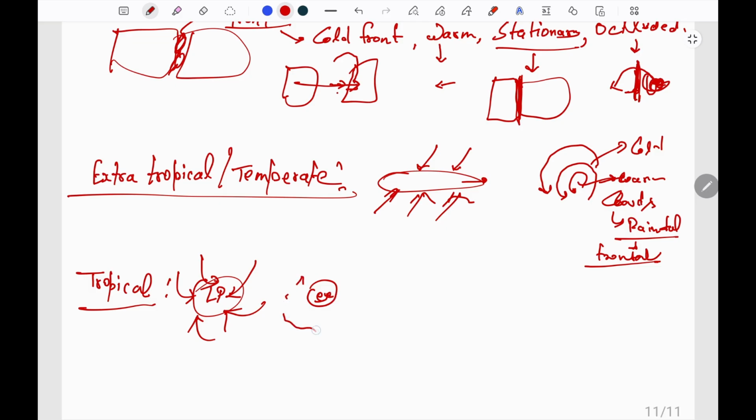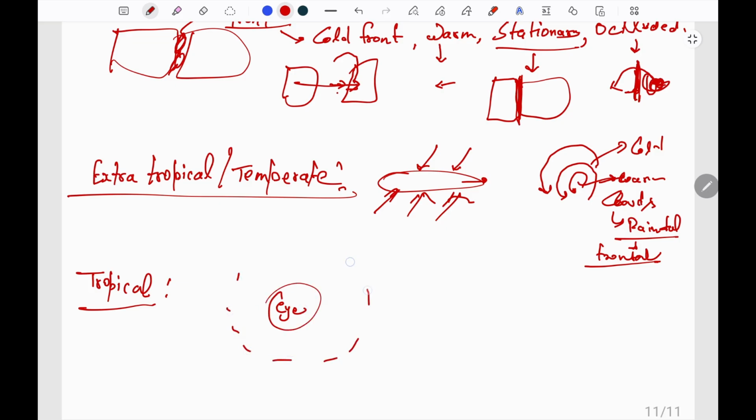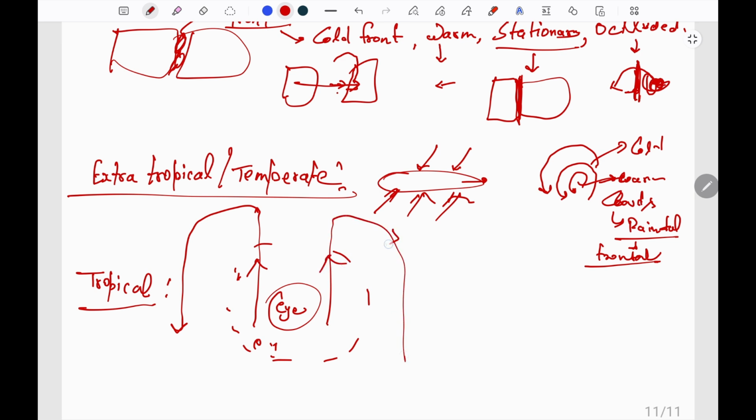This is the eye of the cyclone. This is the eye wall. From here wind rises in this fashion, and in the center it subsides.